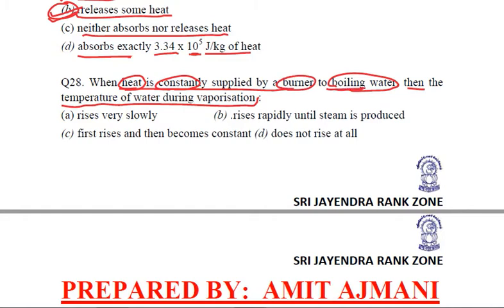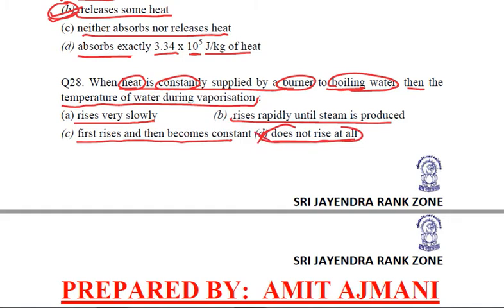What will happen? The temperature will rise very slowly. The temperature will rise rapidly until steam is produced. It will first rise and then become constant, does not rise at all. Now, because of the past experience of back to back questions, maybe certain of you will write does not rise at all, but this is wrong.